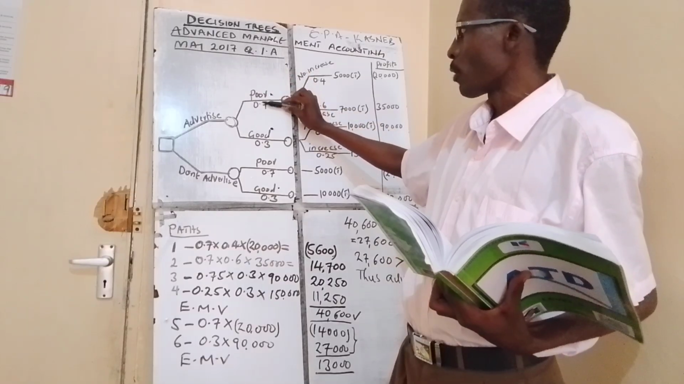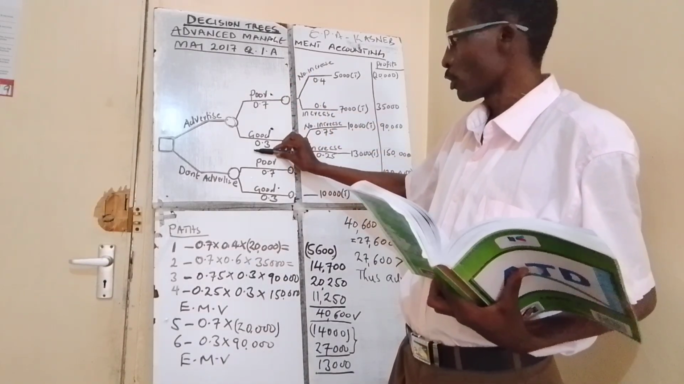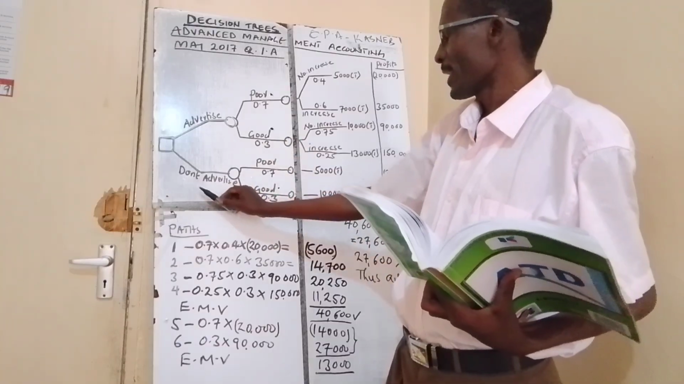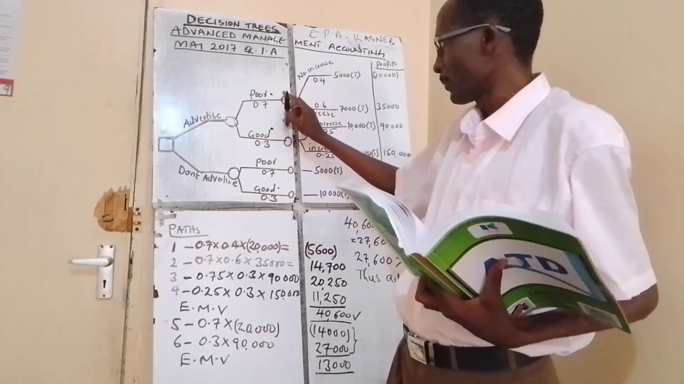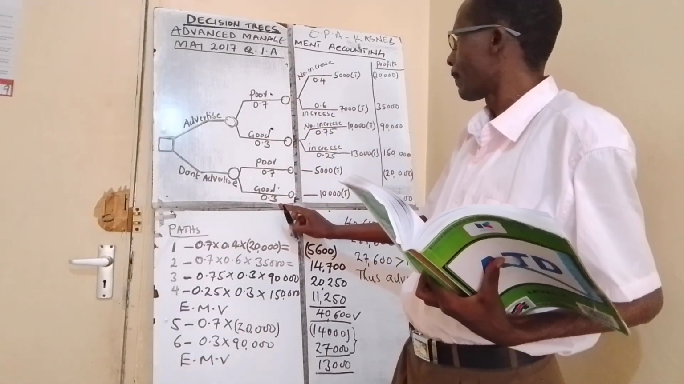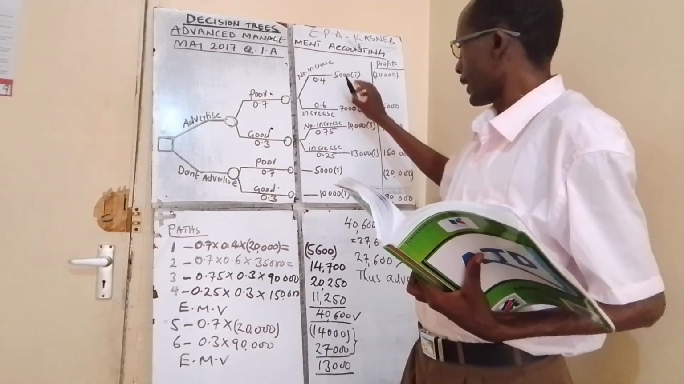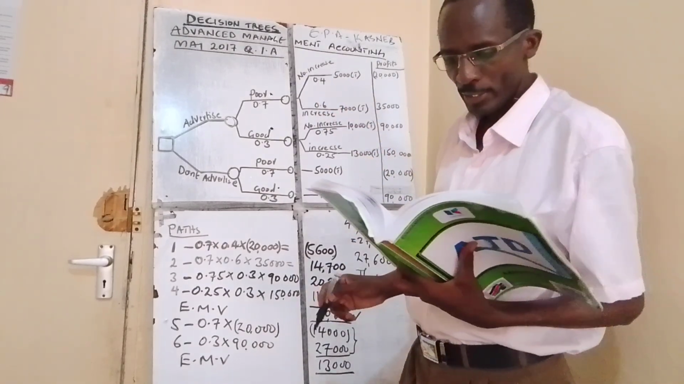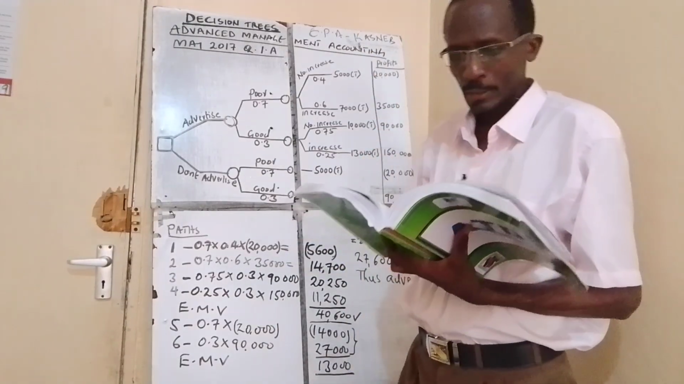Probability of the weather being poor, 0.7. Probability of the weather being good, 0.3. Advertising, when weather is good, then the same, you repeat the same probabilities, 0.7 and 0.3. Now, we continue this way. As you see here, let me analyze by reading the question again. I think you have gone through the question.